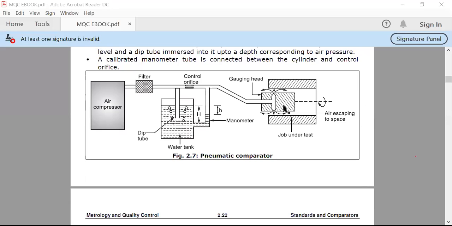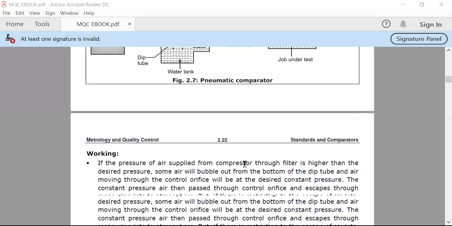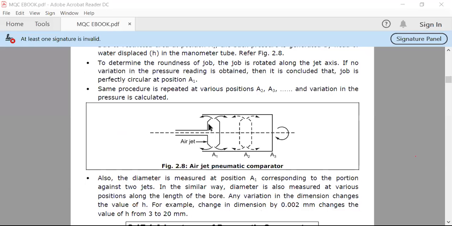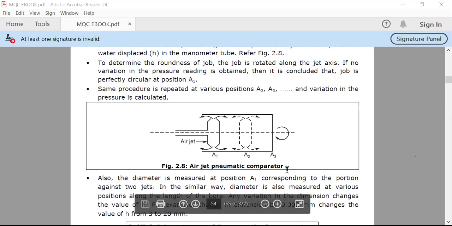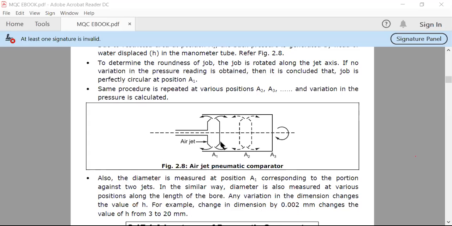Simply, you can understand in this diagram that the round bar is inserted here at positions A1, A2, A3, and we rotate it through a particular angle. Due to that rotation, if the bar is perfectly round, then the spacing between these two particular areas is equal.